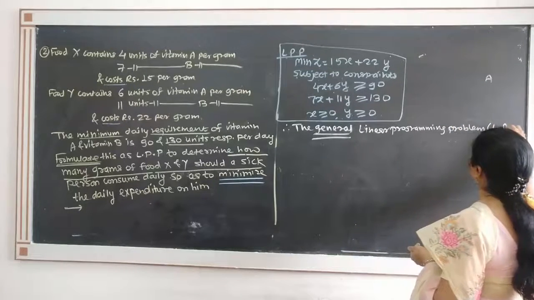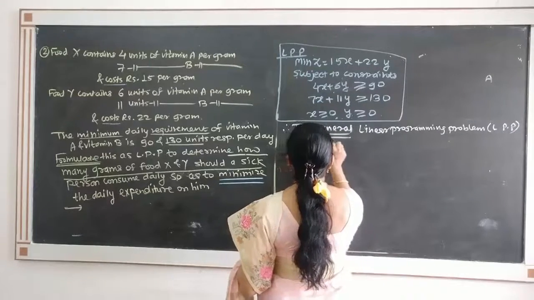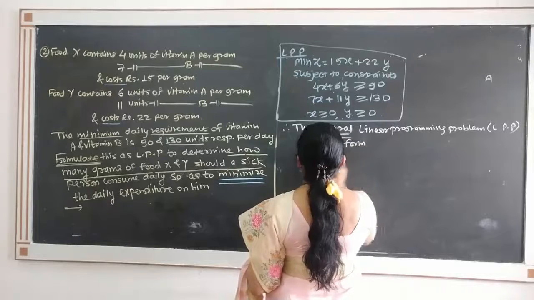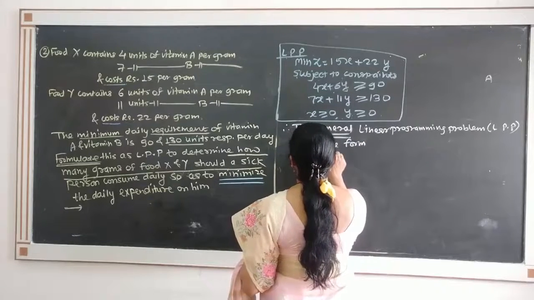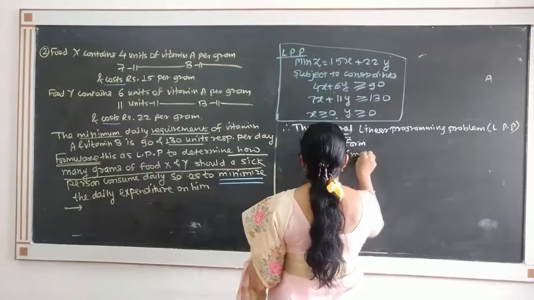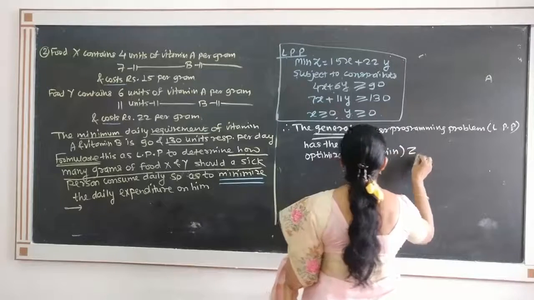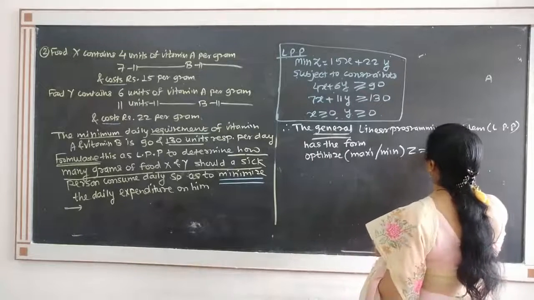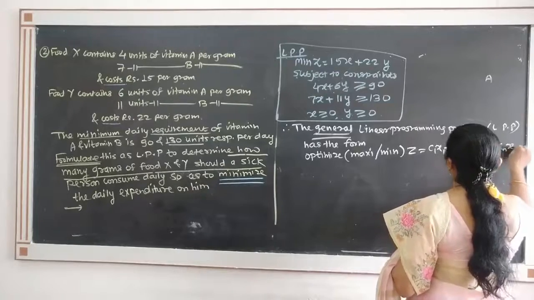that is, LPP can be written as optimize. Optimize means either maximize or minimize Z, which is equal to C1x1 plus C2x2 plus Cnxn.